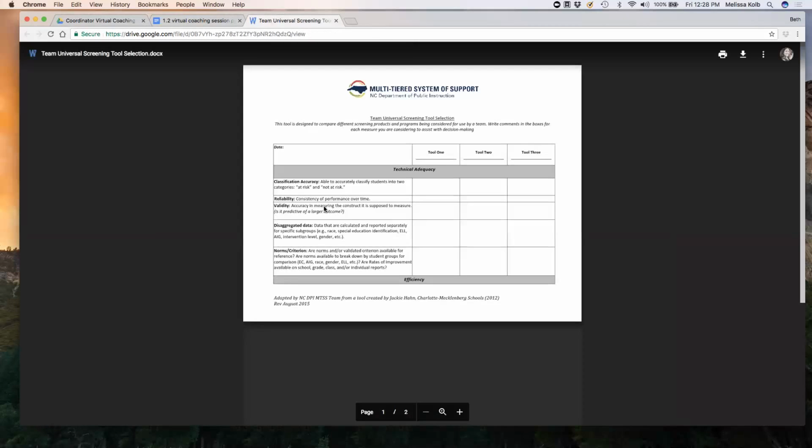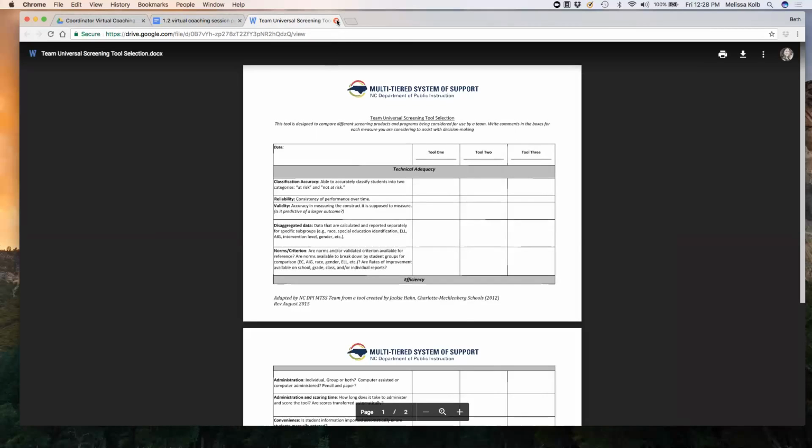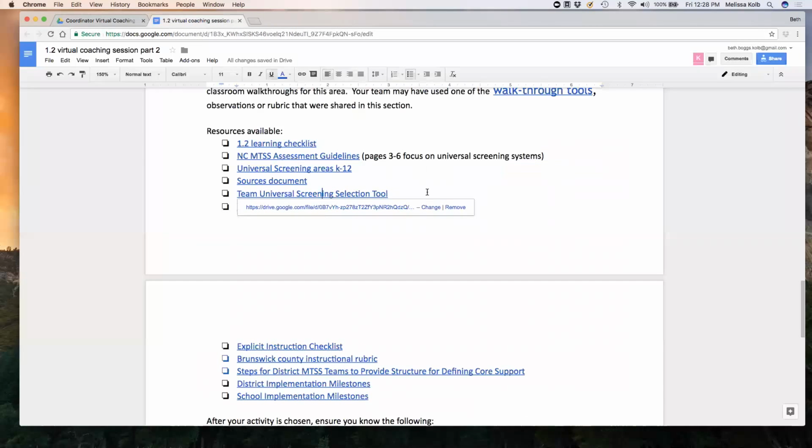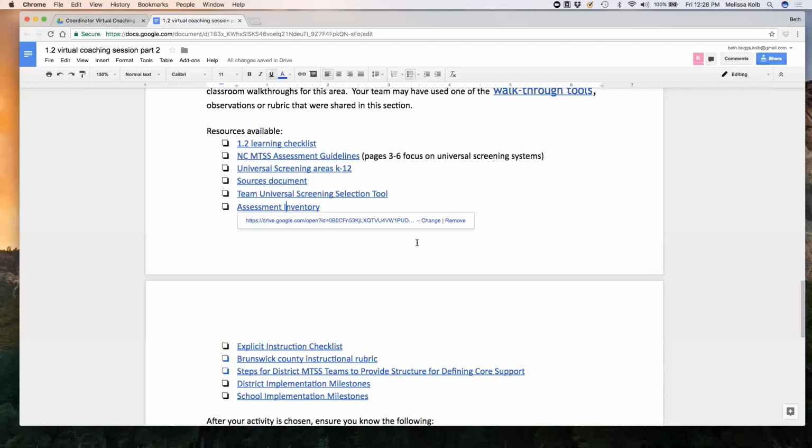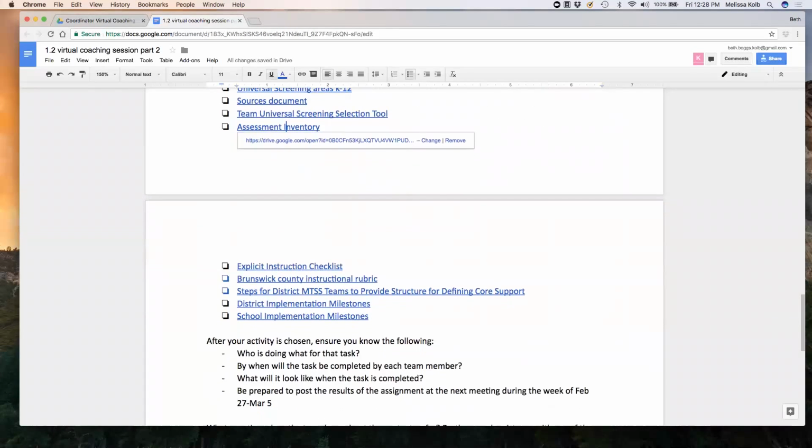The team universal selection tool we've talked about already, so I'm not going to go into a lot of detail. Again, that's just that tool that you would use to help your team decide. The assessment inventory, we've also looked at that. So this just gives you 2 places where you can gather those materials and those resources for your teams.